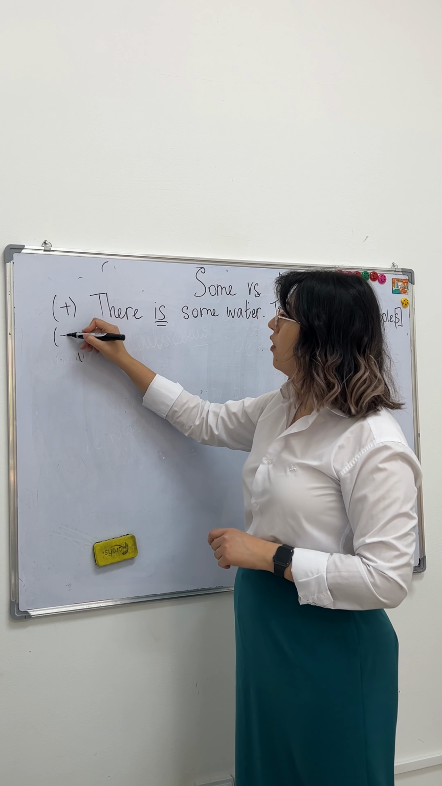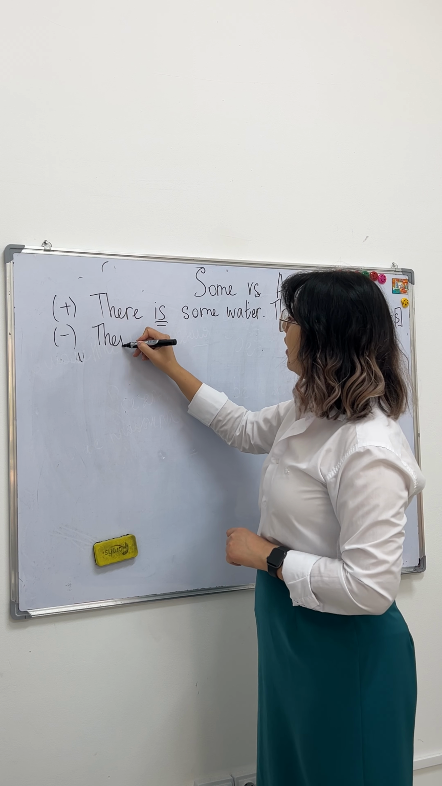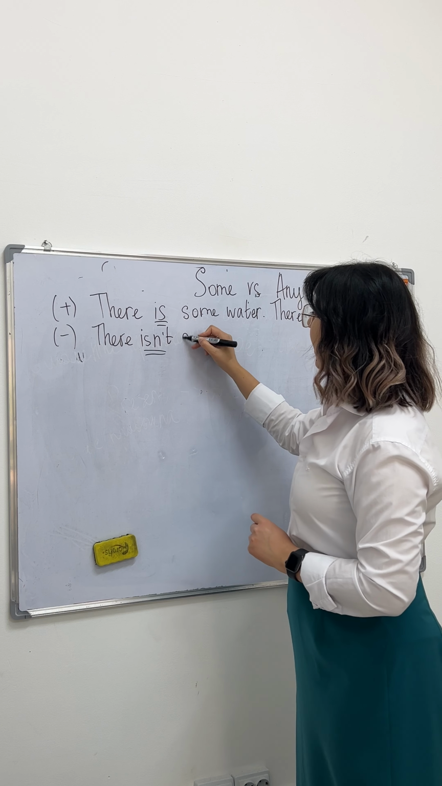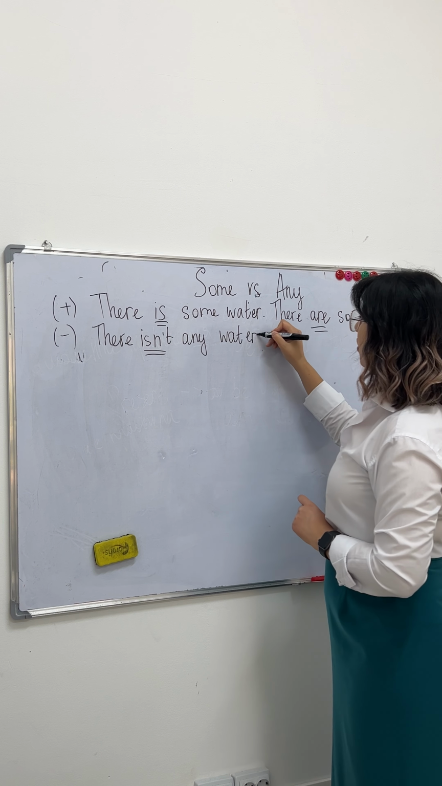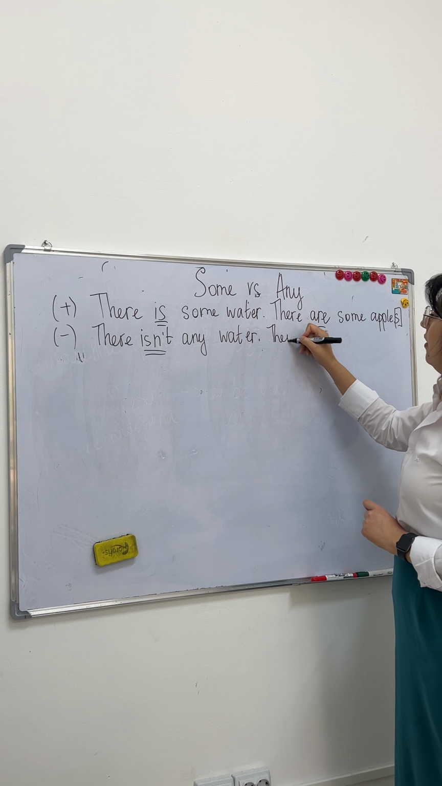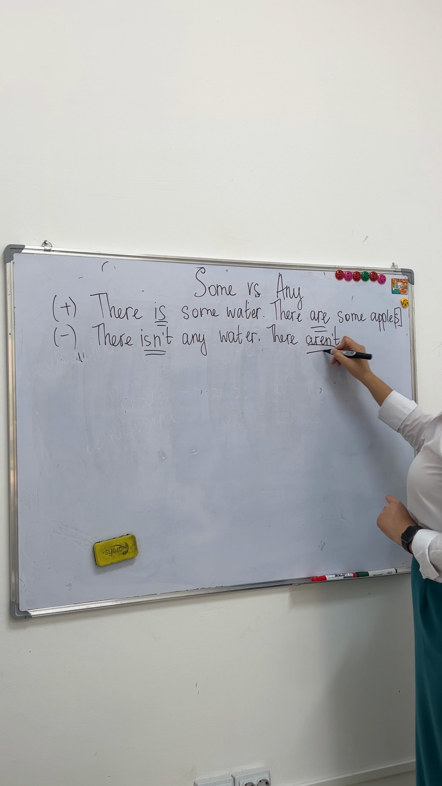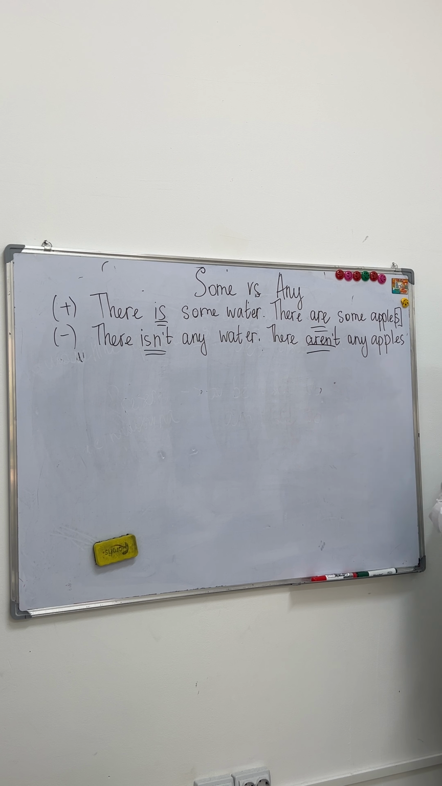So look, for negative question, we should say there isn't, again uncountable, any water. Or we can say there aren't any apples. Okay? Is it easy? Now look, in English language we cannot have double negative.